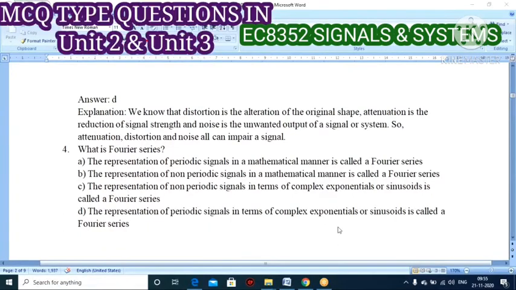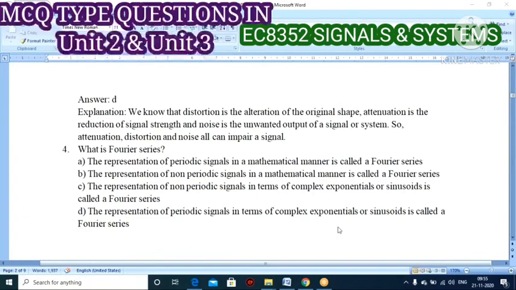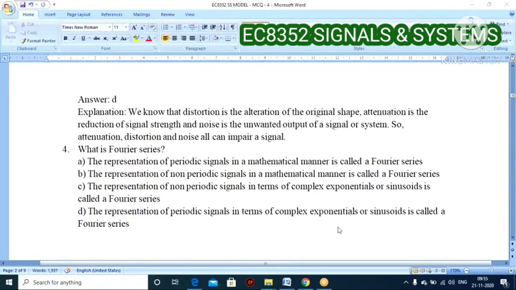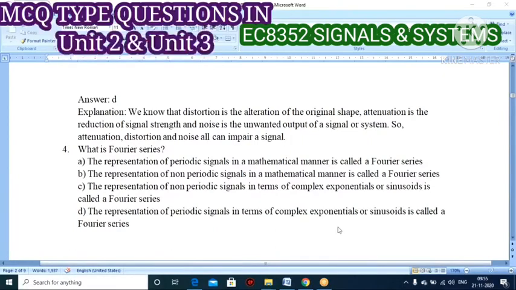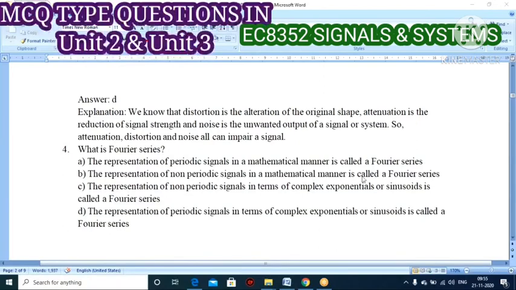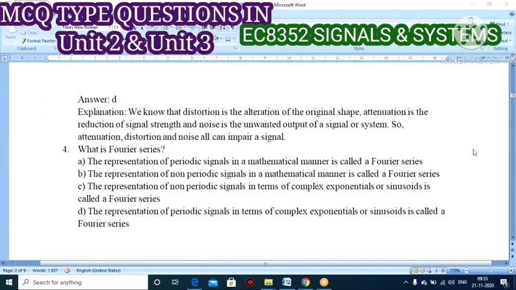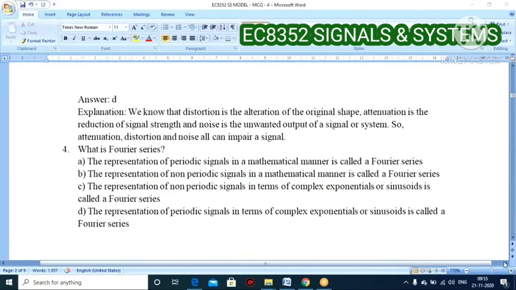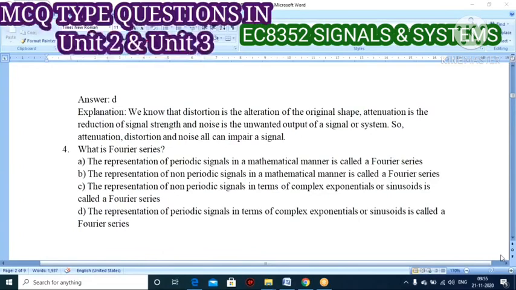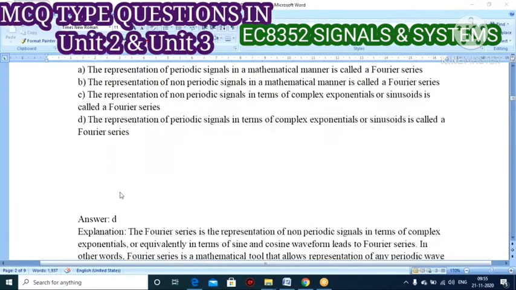Actually, a Fourier series can be represented in a mathematical manner only. No problem. Next, it is periodic or non-periodic. Your representation may be either; you find out which is true. Anyone? The definition of Fourier series. Okay, fine. Let us see the answer.